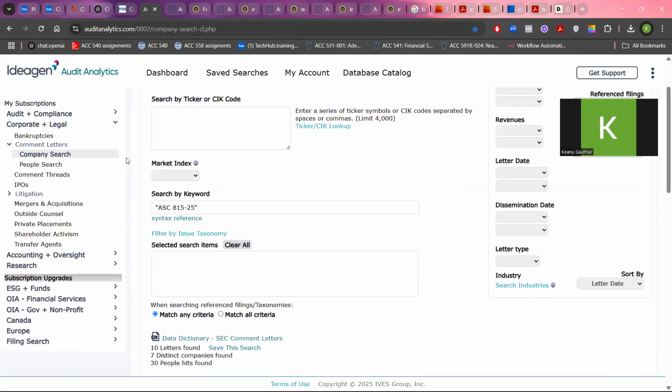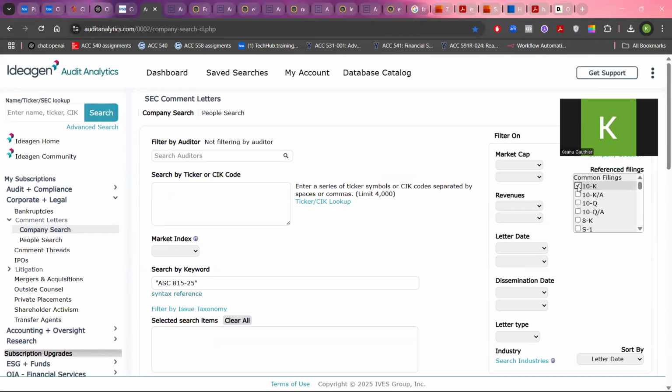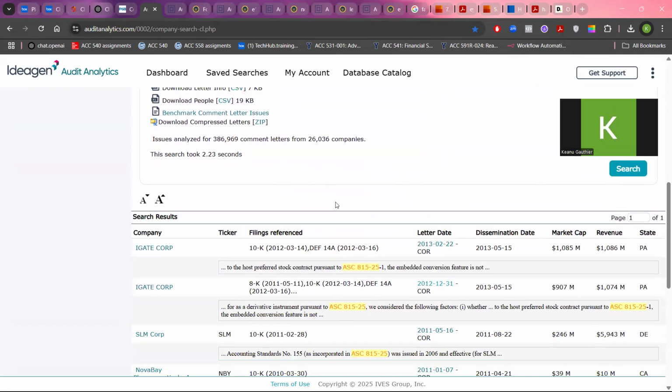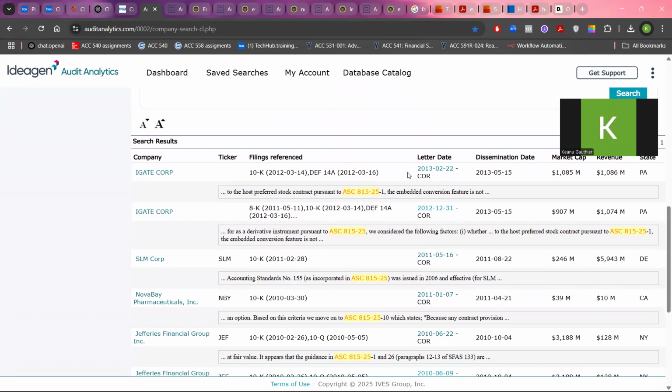And once you are here, to make it easier, since mine is focused on ASC 815-25, in the search by keywords just type ASC 815-25, or whatever your codification is, inside quotes. And up here, just click the 10K. And once you have these two, just search, and then you'll have some comment letters generated linked to the 10Ks. So just click these links to have the comment letters.